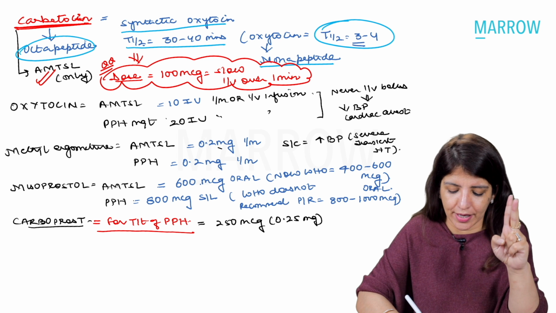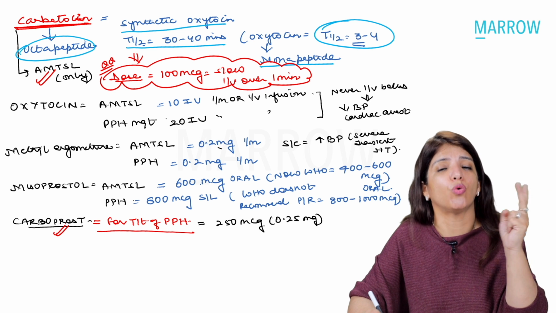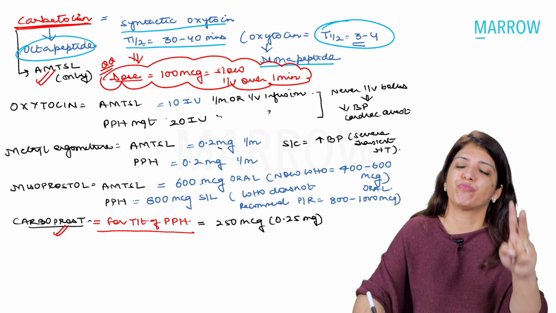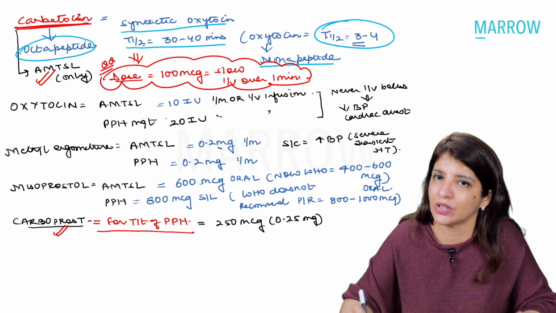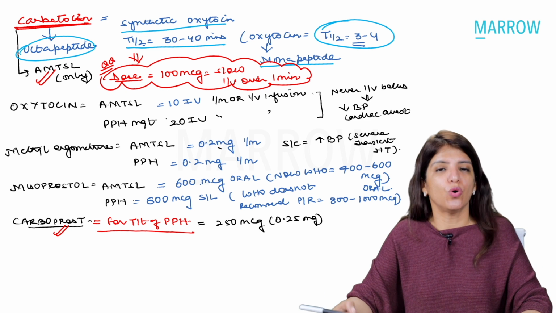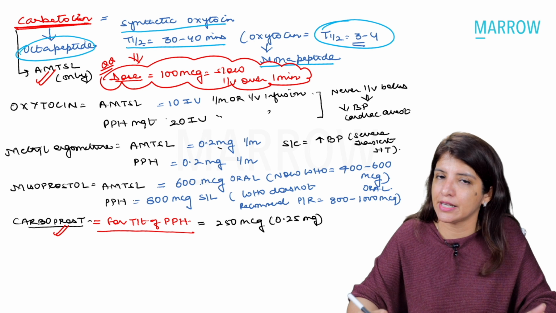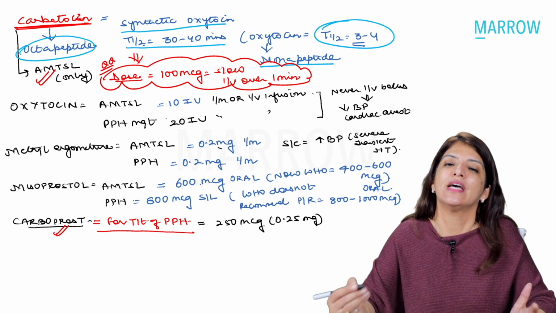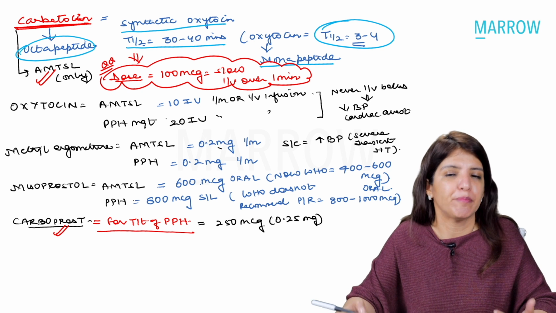And number two drug is carboprost. Carboprost is recommended only for management of PPH and not for prevention of PPH in the form of active management of third stage of labor. Right? So oxytocin, yes, oxytocin is recommended both in AMTSL and in PPH management, and its dose is 10 units for active management, 20 international units for PPH.